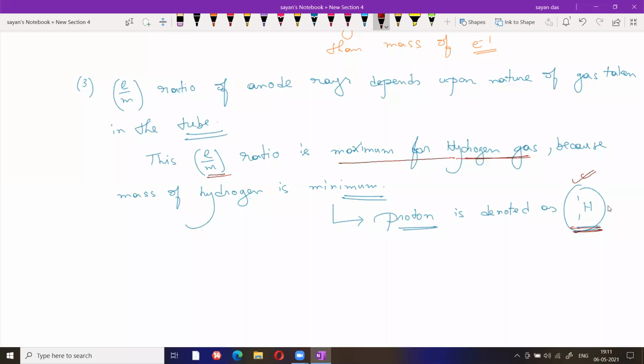Not oxygen, not nitrogen. If you go for the cathode ray experiment, you can take any gas, hydrogen, oxygen, nitrogen, because all are, after discharge, getting electron. But for the anode ray experiment, you have to take only hydrogen gas in a discharge tube. Any doubt regarding this part?